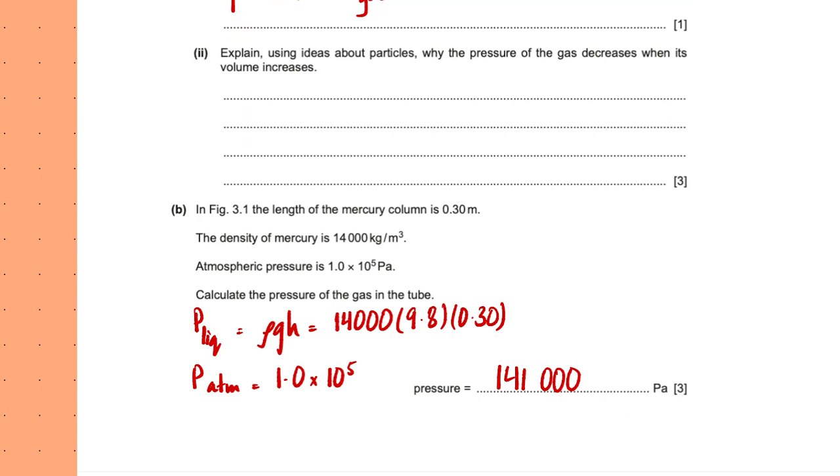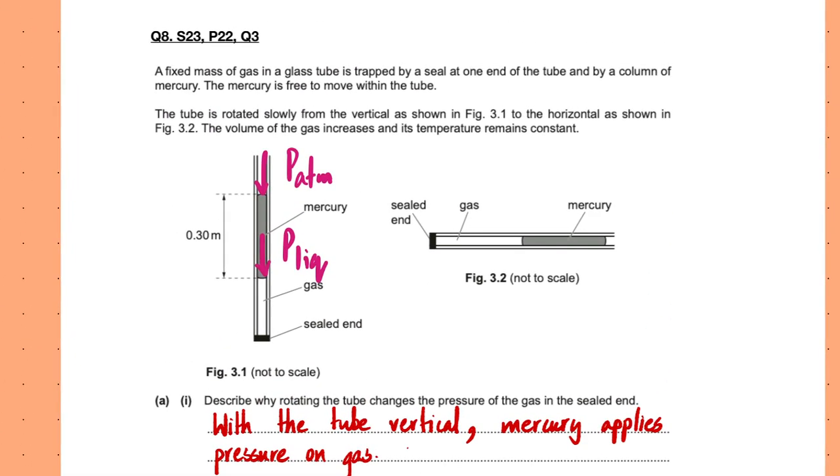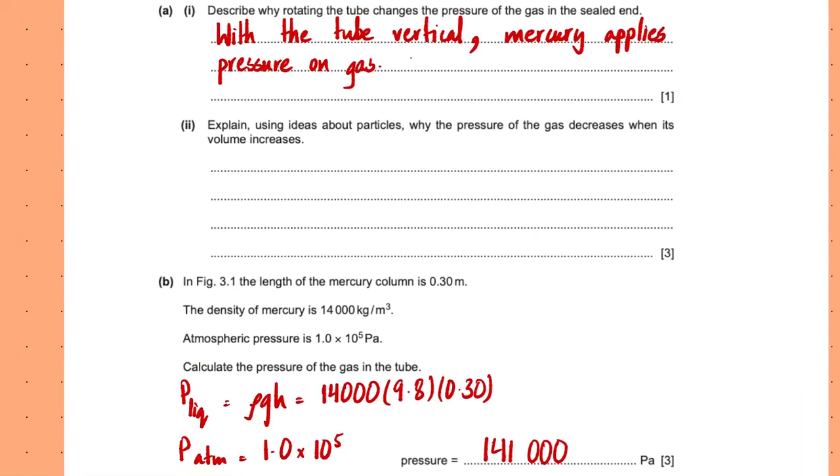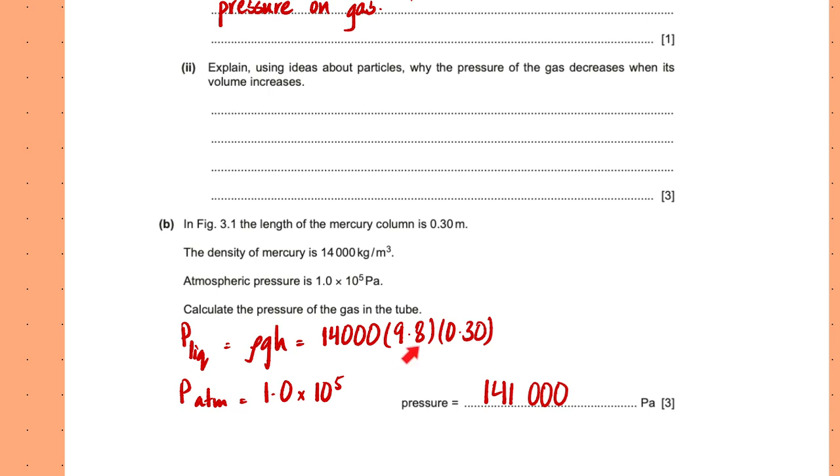So you find the liquid pressure using rho g h, values are given, rho g in our syllabus. So this is like a very recent syllabus paper, 2023. So small g is not going to be given. It's just given once at the start of the paper. So you need to know that. The length 0.30, you just work this out. This turns out to be 41,000. Atmospheric pressure is given 1.0 times 10 to the 5. You add both of these, so that turns out to be 141,000 pascals.